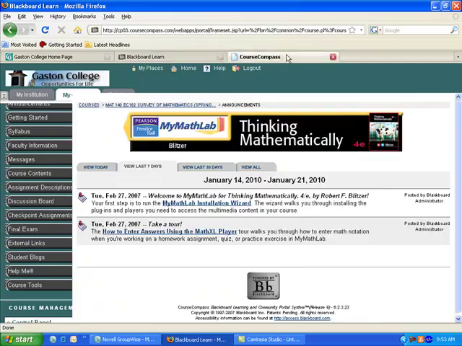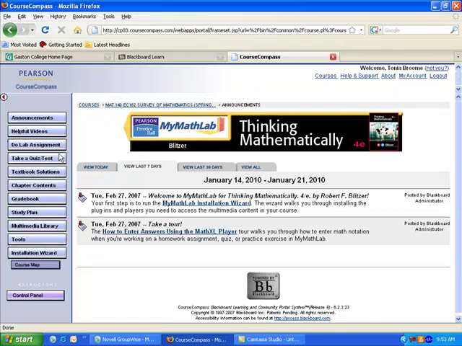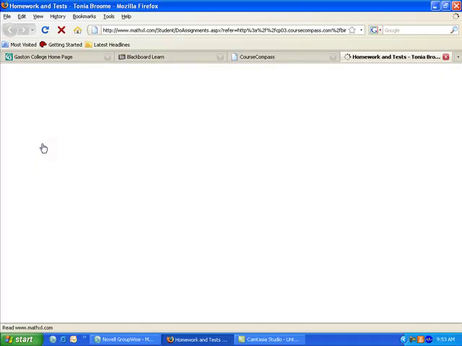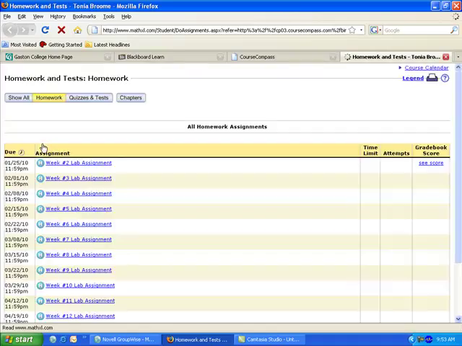If we go over to the Course Compass website, when you go to work on your assignments, for example, if we go into Do Lab Assignment, this week you're working in the week number 2 lab assignment, and I've already done a few problems here for demonstration. If I click on week 2, notice this is due Monday at 11:59 p.m. After that date, you will have a past due over here or a score, and you will not be able to access the assignment again.